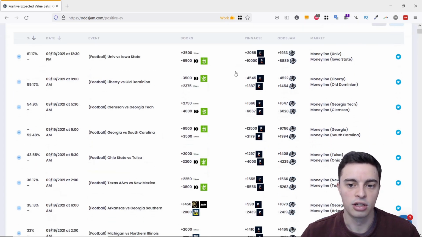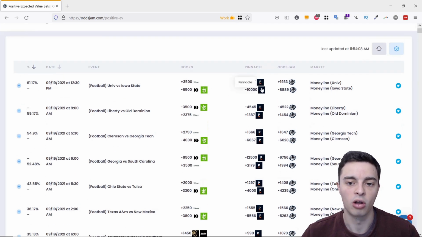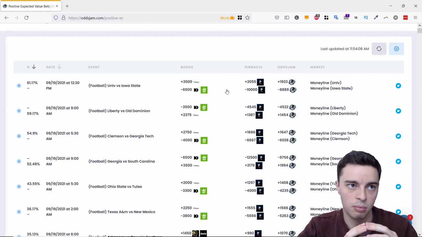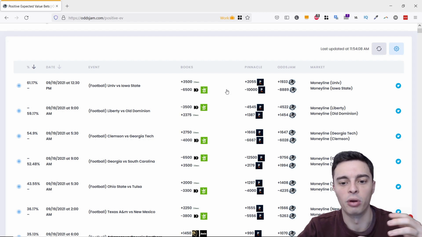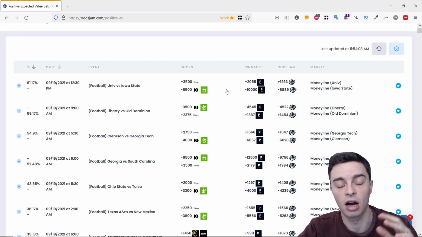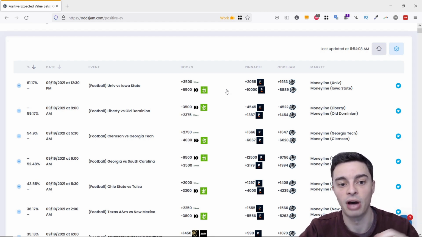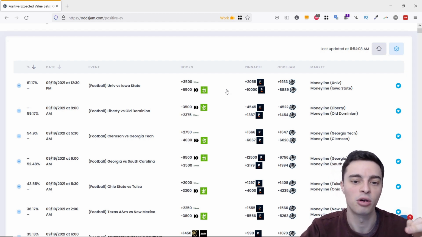So here you can see that they are comparing the soft bookmaker odds to the Pinnacle odds here. Pinnacle being one of the sharpest sportsbooks in the world, along with Bookmaker. And OddsJam uses these Pinnacle odds as a kind of a feel for what the true odds should be, what the true line should be for a particular bet. And then if the soft sportsbook are quite far off, if they're offering odds that are too generous, then that can indicate that there is a value bet there, that particular bet with that soft bookmaker has value.